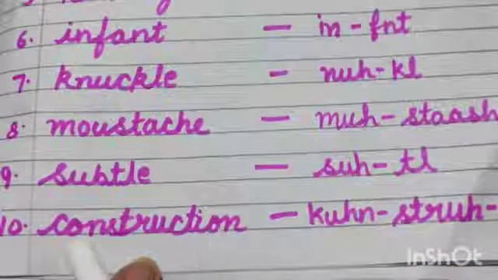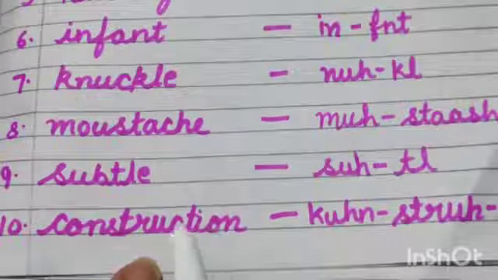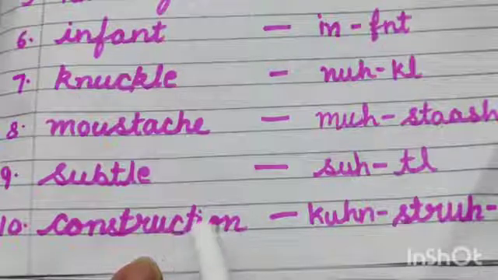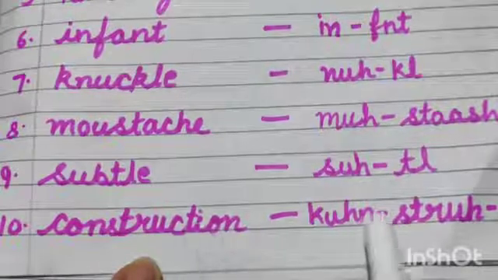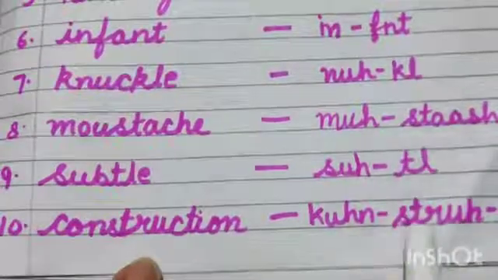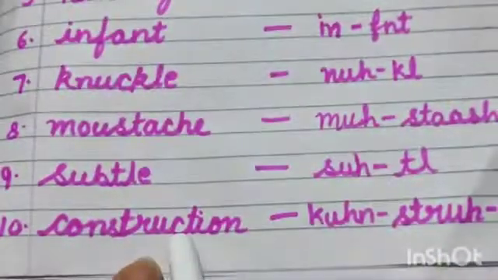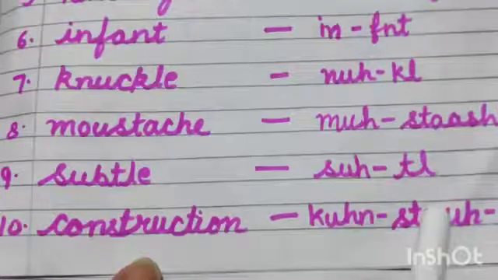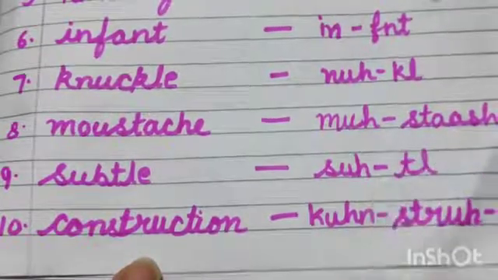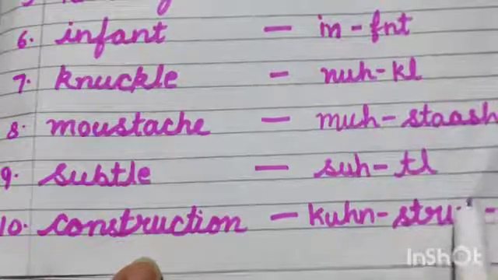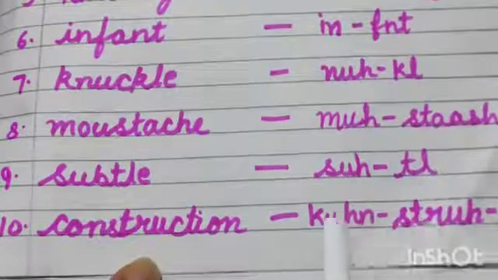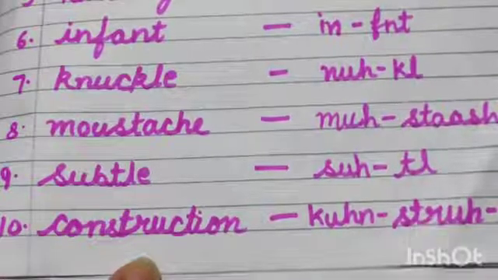Our next word is construction. Many of the students pronounce it wrong. No. Construction. This is the right pronunciation and this is the right spelling of the word. Please do not mismatch. This is only the right pronunciation, that how we have to pronounce it. हमें कैसे इसका सही उच्चारण करना है वो इस तरीके से यहाँ दिया हुआ है. So construction.